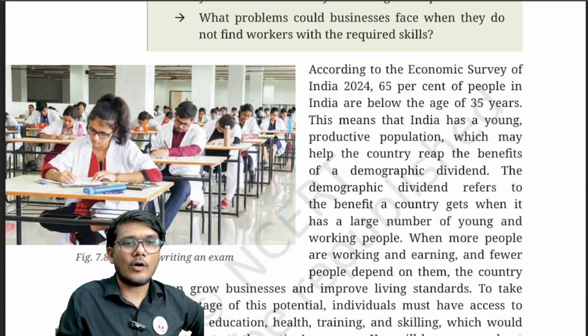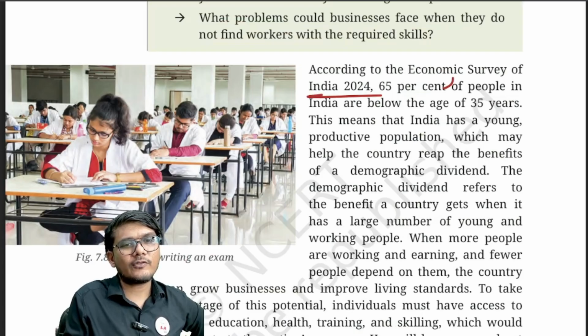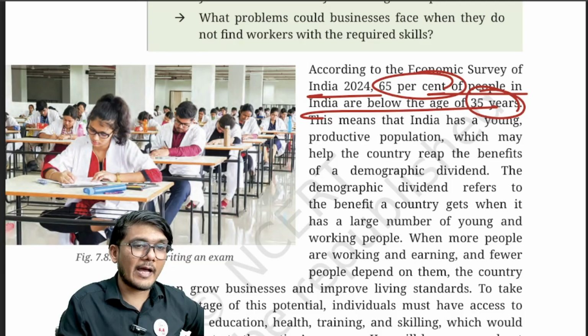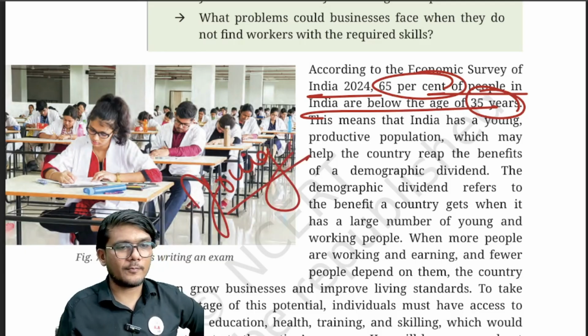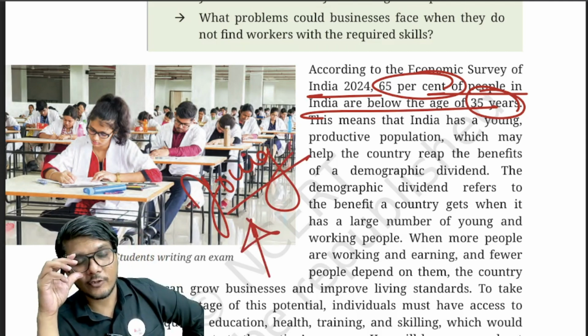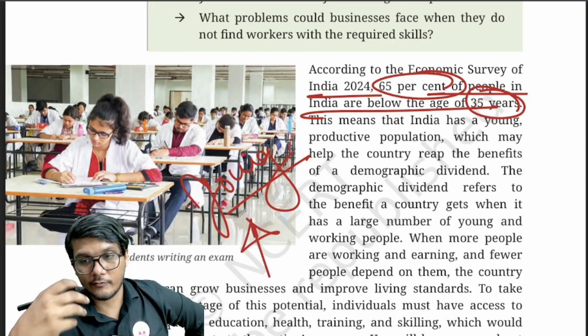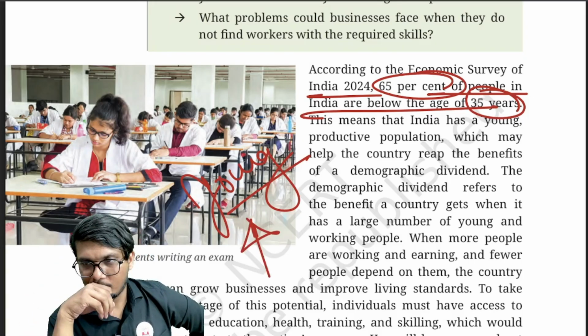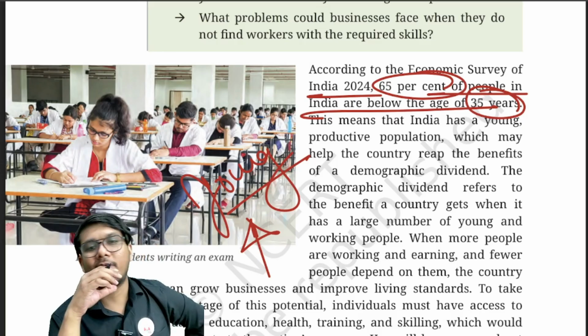Right? Now according to Economic Survey 24, 65% of the people in India are below the age of 35. That means we have a very young population, right? Now since the population is very young, we can utilize this high amount of working age population to generate more production, more productivity in order for the economy to grow better. However, is it sure that we will be able to do that?